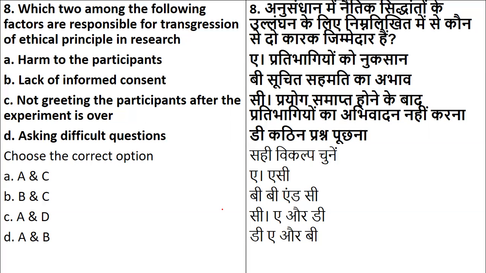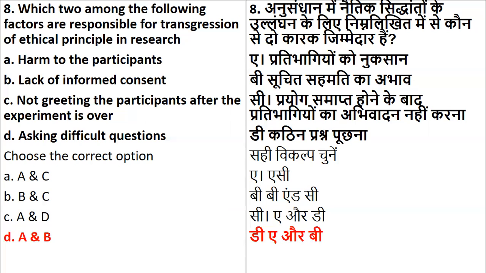So you have to choose from the given codes, whether it is A, B, C, D. You can also go for odd man out. So which is against the law? The 2 factors which are against the law are option A, harm to participants, and option B, lack of informed consent. Now what does this indicate? They have given you 4 factors, and they're saying that 2 go against the law. It is not written in the law of research.